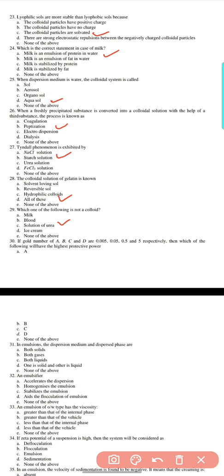Question 30. If the gold numbers of A, B, C, D are 0.005, 0.0005, 0.05, 0.5 respectively, then which of the following has the highest protective power? The gold number is inversely related to protective power: a minimum gold number means high protective power, so the answer is A.